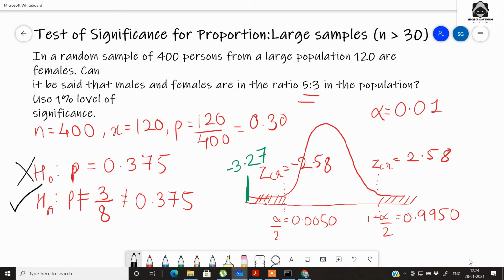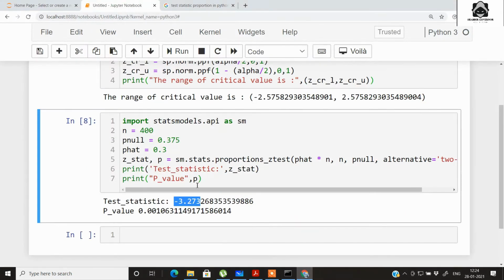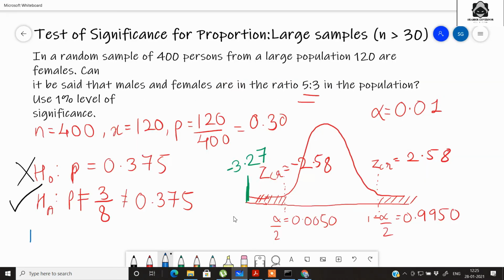Another way to confirm this is the p-value. If we see the notebook again, we get the p-value also from the proportions z-test, which states that the p-value is equal to 0.001. This is much smaller than our alpha value, which is 0.01.